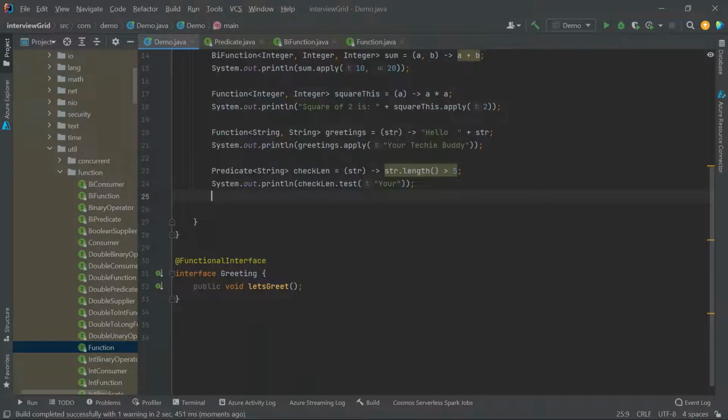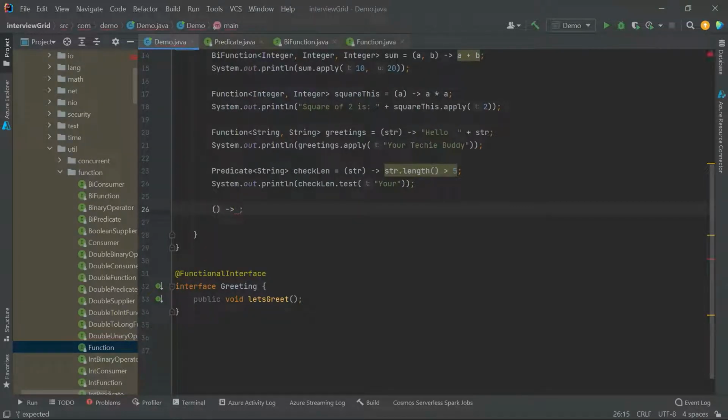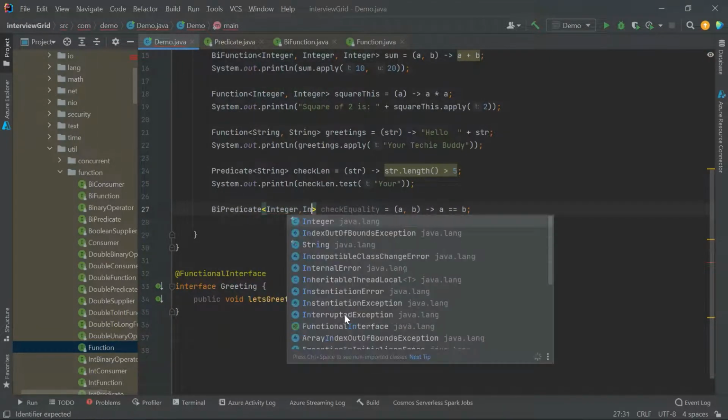Two inputs. So now I'll create a lambda expression. I'll take two inputs, a comma b, maybe let those be integers. What I am expecting is a equal to b. This is the condition I want to check. Check equality. And I will use BiPredicate here, and I'll give Integer comma Integer.